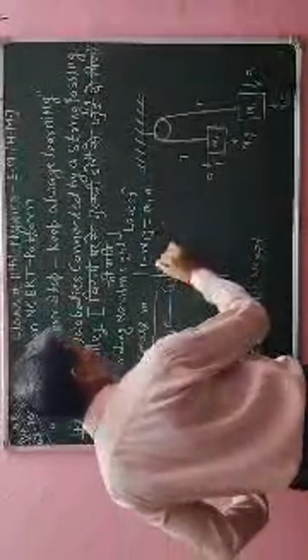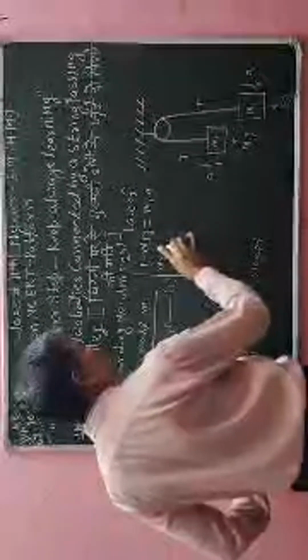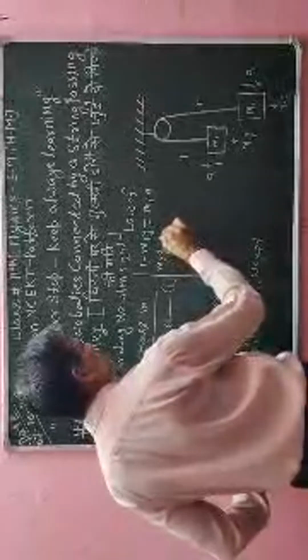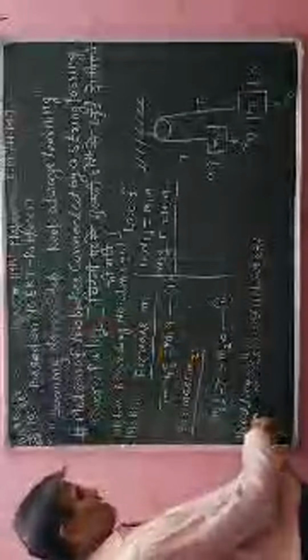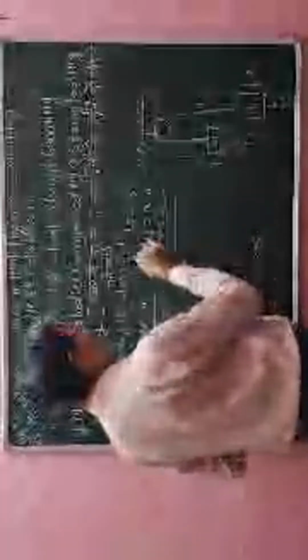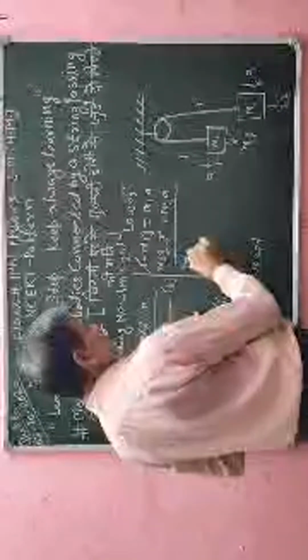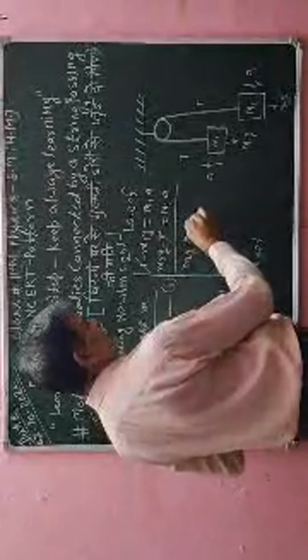This is equation number 1, and equation number 2 is m2g minus T is equal to m2a. Now we have to add equations 1 and 2. This plus T and this minus T will cancel out. So here I will write m2g minus m1g.